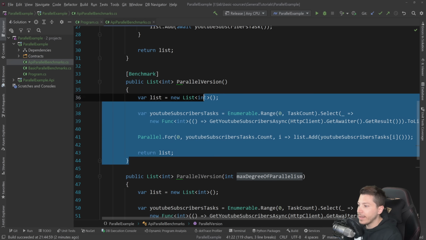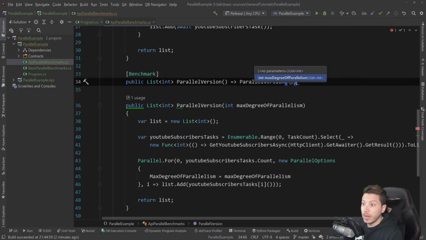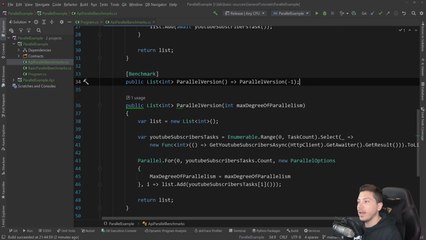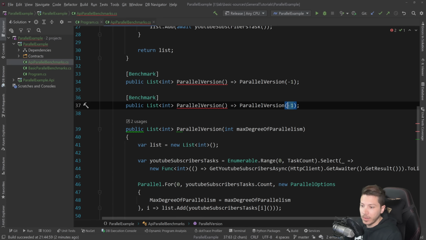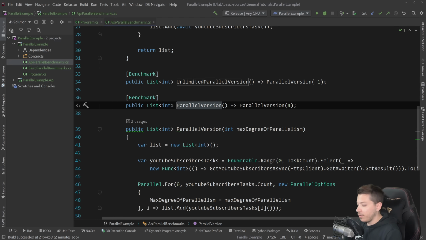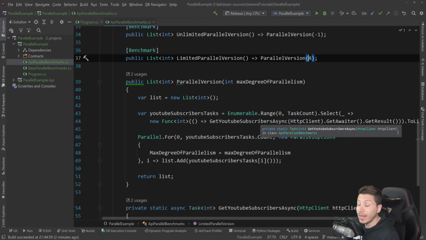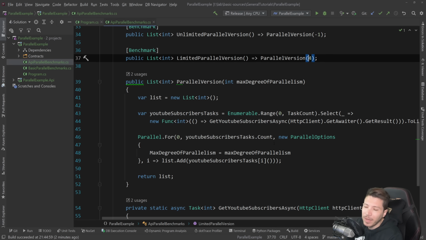And then I'm going to break this down into two versions. One is the unlimited version. So the parallel version with -1 means just detect how many cores I have and use whatever you want. And I'm going to do it with 4 as well. And 4 is probably more realistic. So this is the unlimited parallel version, and this is the limited. And 4 or maybe 6 would be more realistic to what you would have in a production environment, I think, anyway. But this again depends on what you're doing.